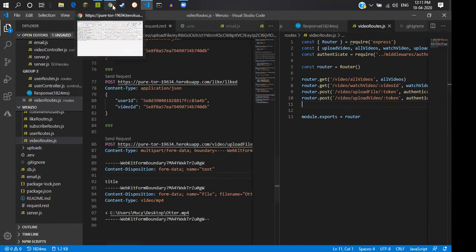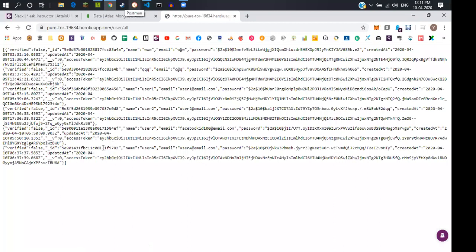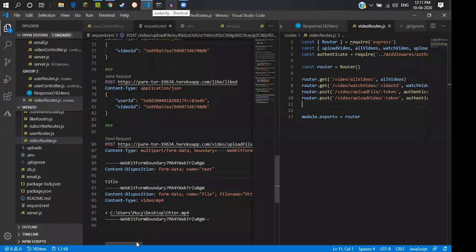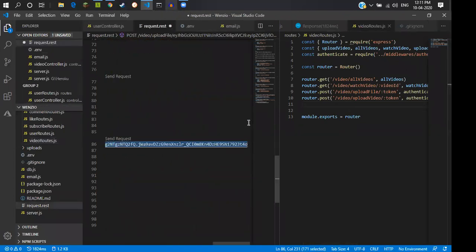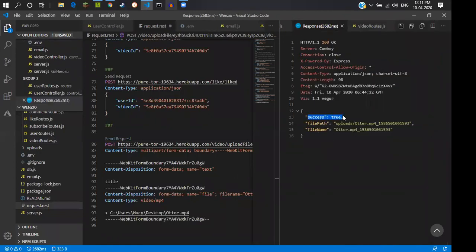We will take the token of the user that we just logged in, and upload file. If we send the request, we get the response with the video credentials: success true, video uploaded, the path where it's uploaded, and the video file name.